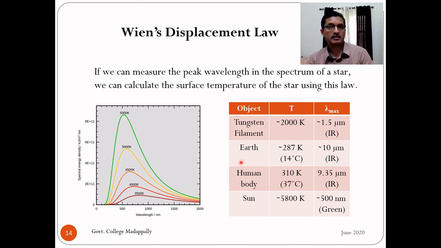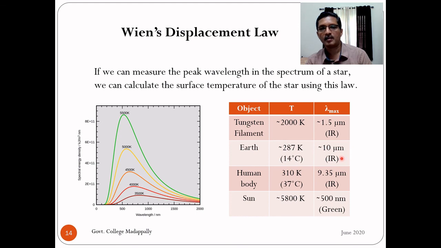Then consider Earth. Assume that Earth is emitting like an approximate black body. When you measure the radiation emitted by the Earth, the peak wavelength is in the infrared region, 10 micrometer. Earth is like a giant hot body emitting in the infrared region.